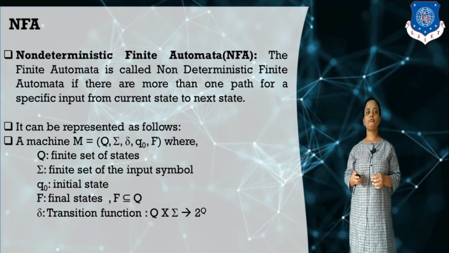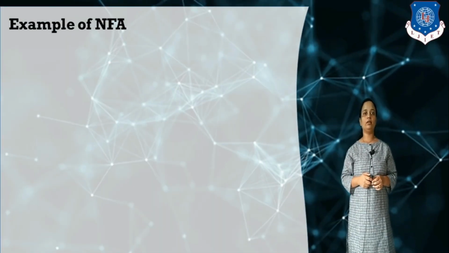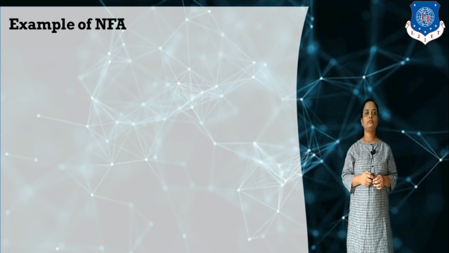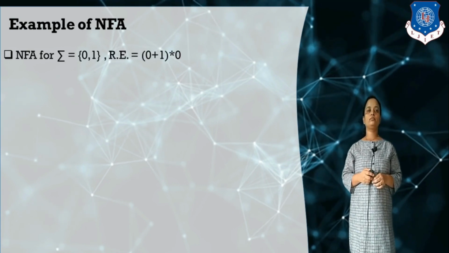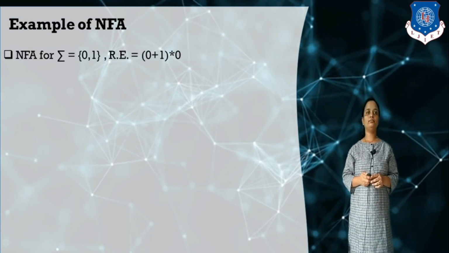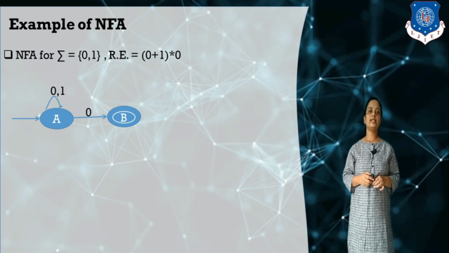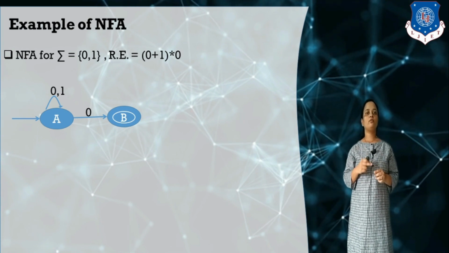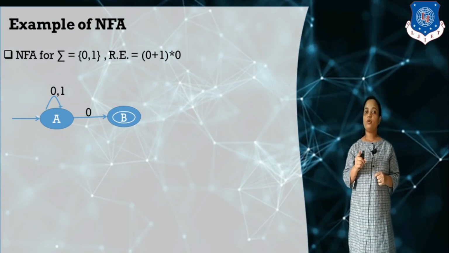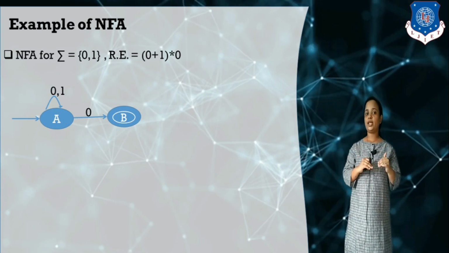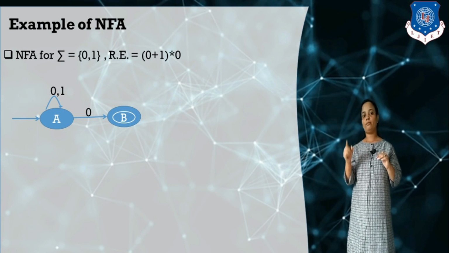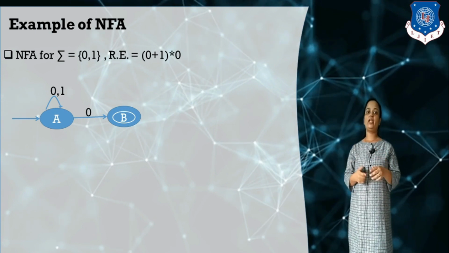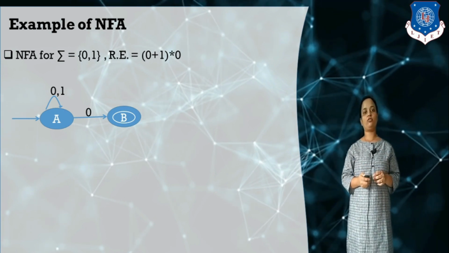Now, let us understand this concept by using an example. 0 plus 1 star 0. Here you can see in this NFA diagram, on the input symbol 0, A on 0 moves to A, and A on 0 moves to B. So for a given input symbol 0, from the current state A, it moves to two states, A and B. There is more than one state, so we can say that this is a non-deterministic finite automata.